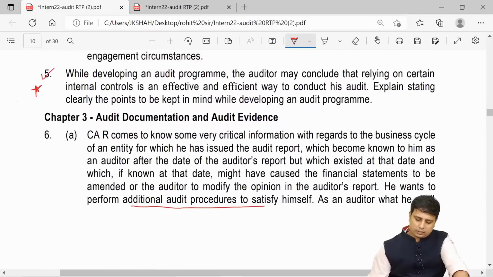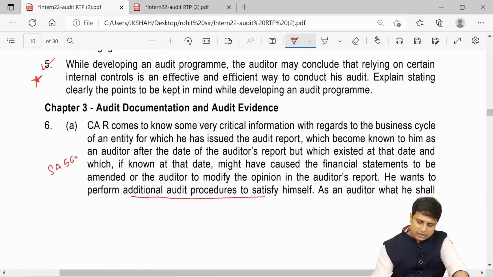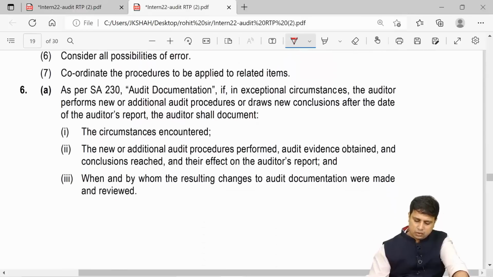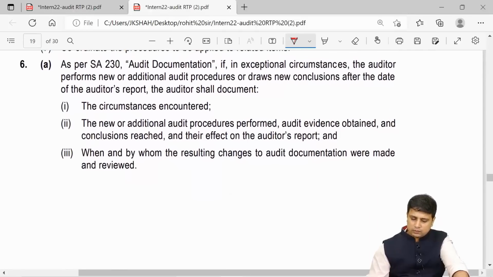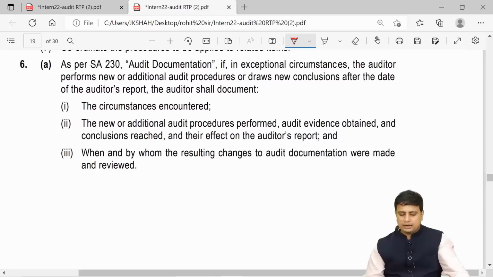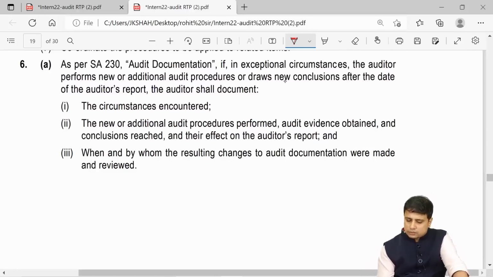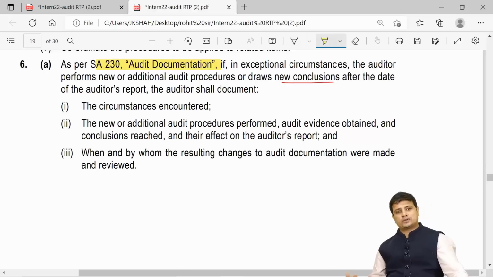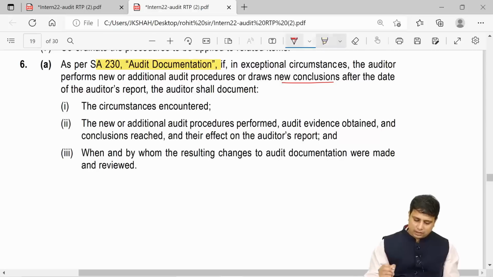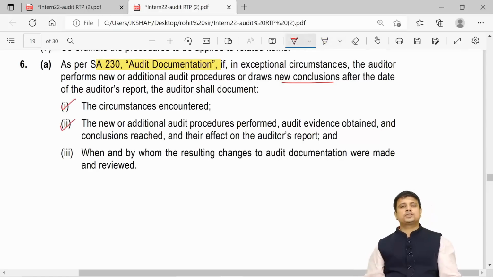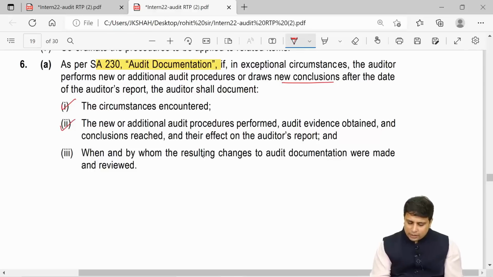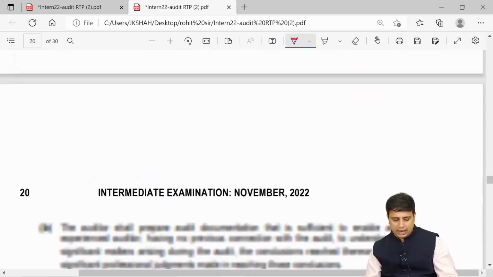My friends, we have already covered this particular question in SA 560, subsequent events, that is, what are the matters that we need to document. So here we will have to write about the audit documentation. In exceptional circumstances, the auditor performs additional procedures or draws new conclusions after the date of the auditor's report. So somewhere it is a subsequent event, but since they are asking you about documentation, you are going to answer as per SA 230, because SA 230 talks about documentation. So you will have to document the circumstances that we have encountered, the new or additional procedures that we have performed, and when and by whom the resulting changes to documentation were made and reviewed.